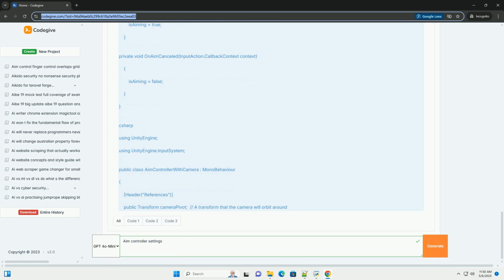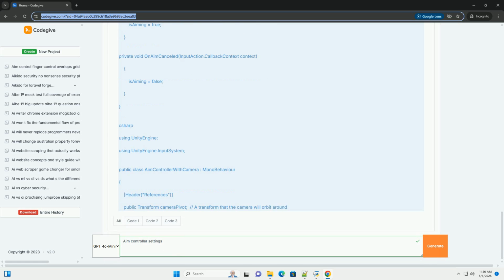Recoil: add recoil effects when firing weapons to make them feel more impactful. This could involve temporarily offsetting the camera or the weapon model. Weapon sway: simulate weapon sway to make the aiming feel more realistic. This could involve small, random rotations of the weapon model. Code example, smoothing input. In this example, Vector2.SmoothDamp is used to smooth the look input over time, resulting in a less jerky aiming experience.